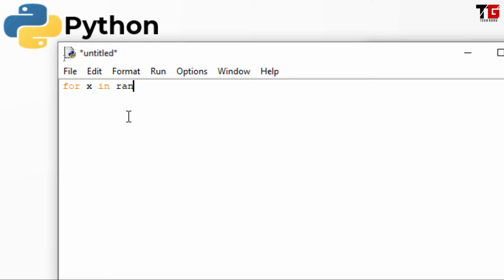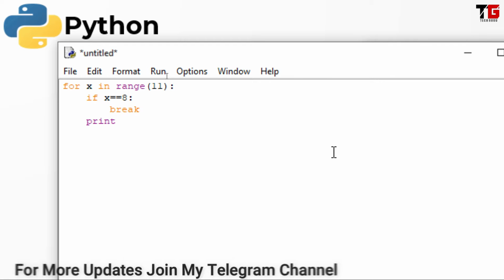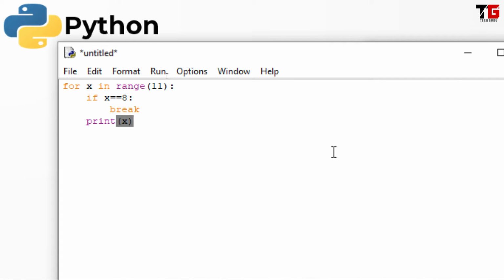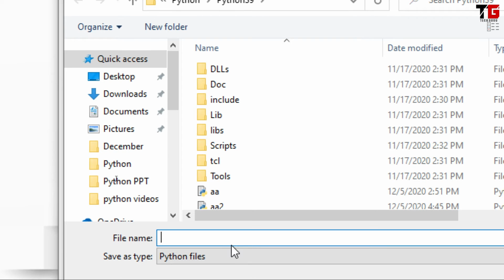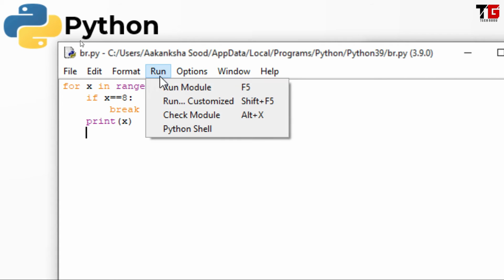Friends, I'm going to start a loop. Inside the loop, I am checking a condition. If x is equal to 8, then I put a break. Then I printed the value of x. Let's save the code. I have saved the file. Now run the code.